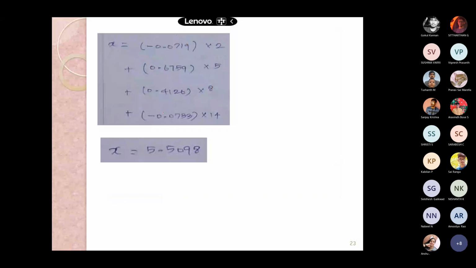Here, these are the results. There isn't change. Here it will be minus 0.0167.